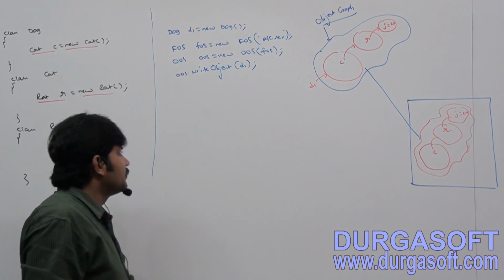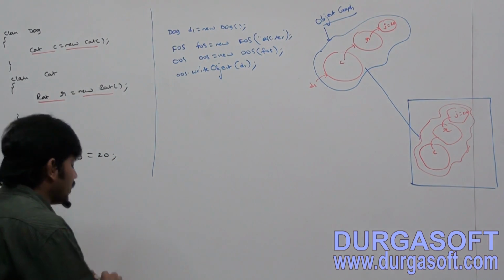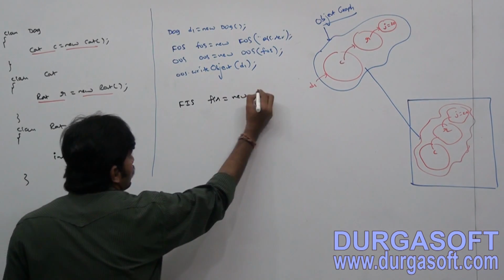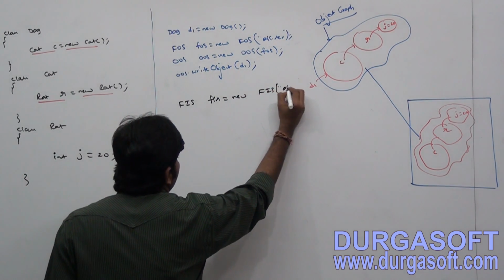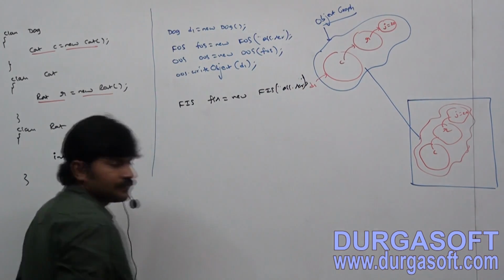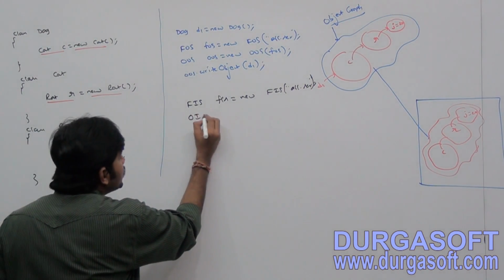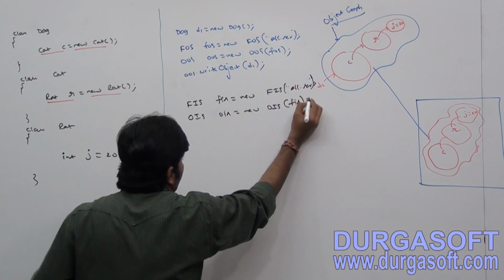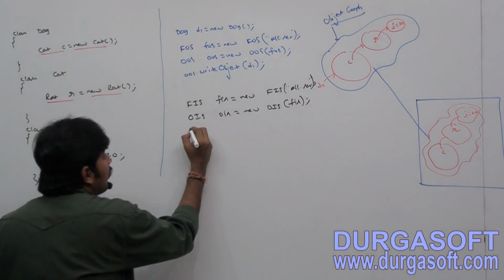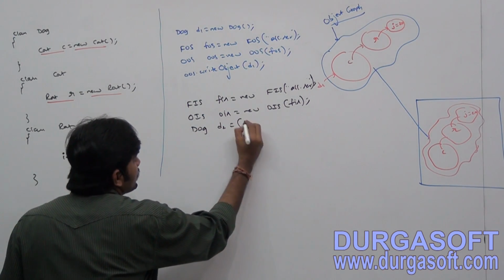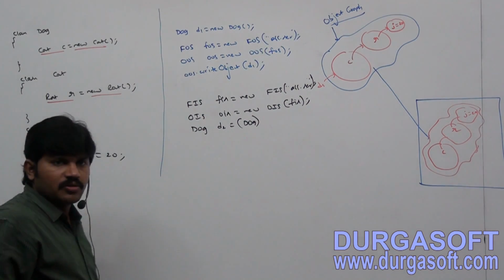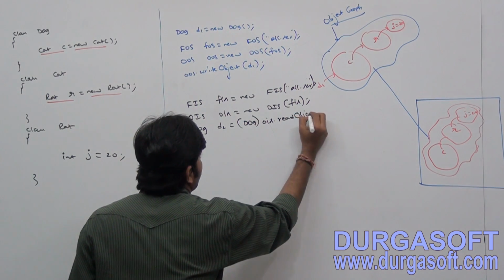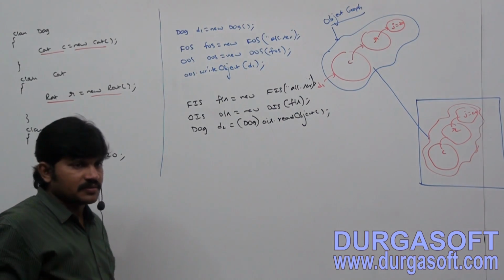Now I want to deserialize. What is the deserialization code? Let me take: FileInputStream fis = new FileInputStream("abc.ser"); ObjectInputStream ois = new ObjectInputStream(fis); Dog d2 = (Dog) ois.readObject(); Sir, I am trying to deserialize.